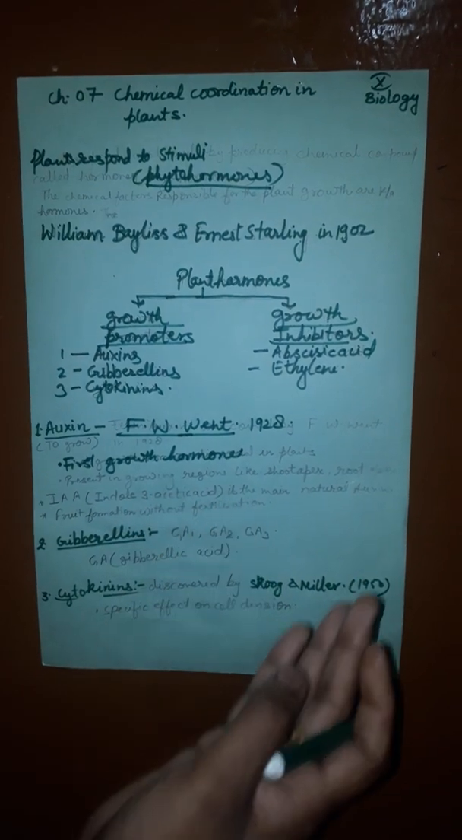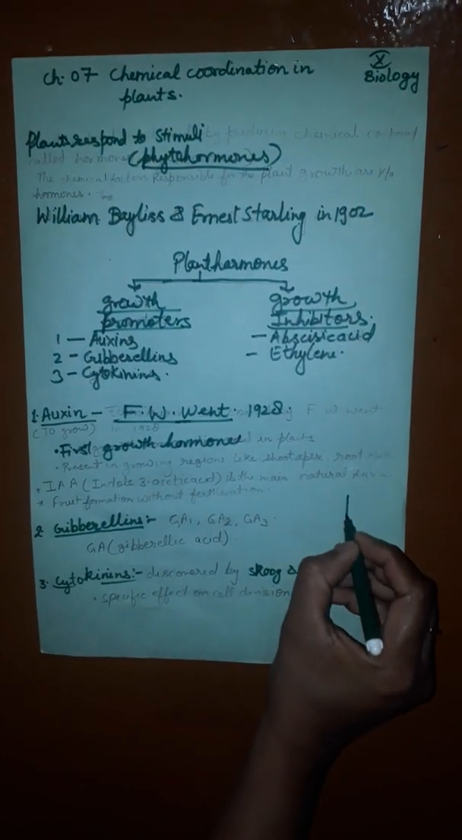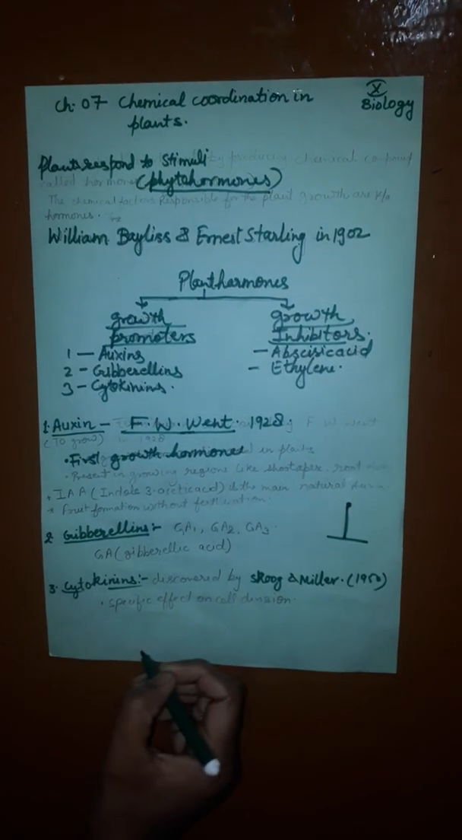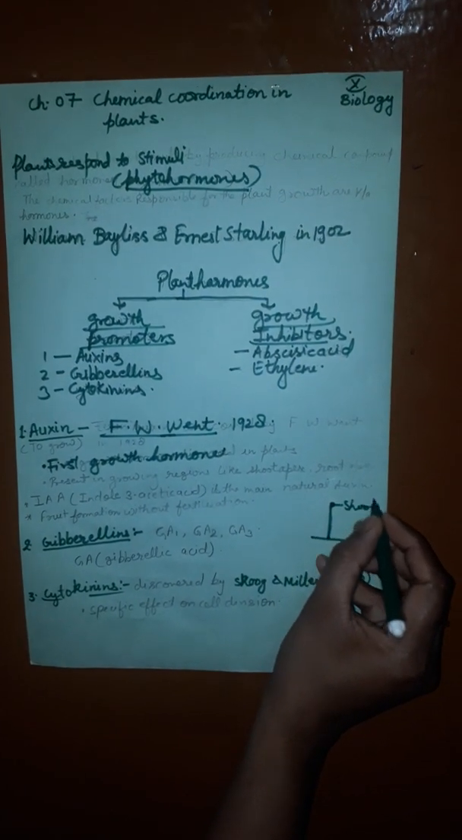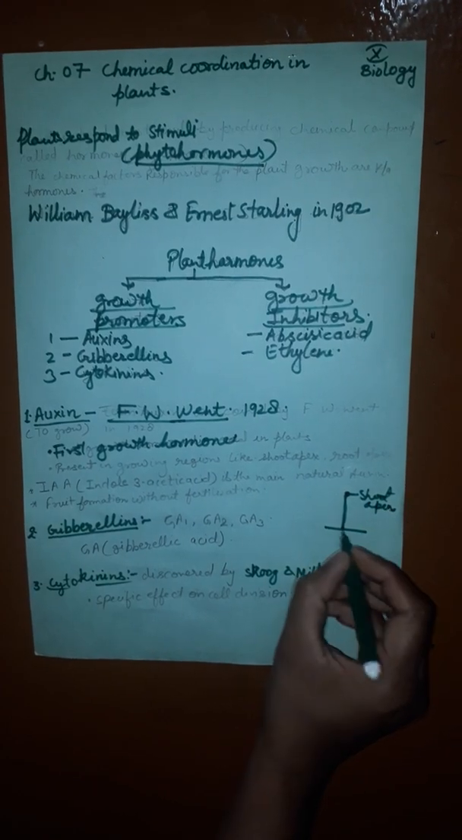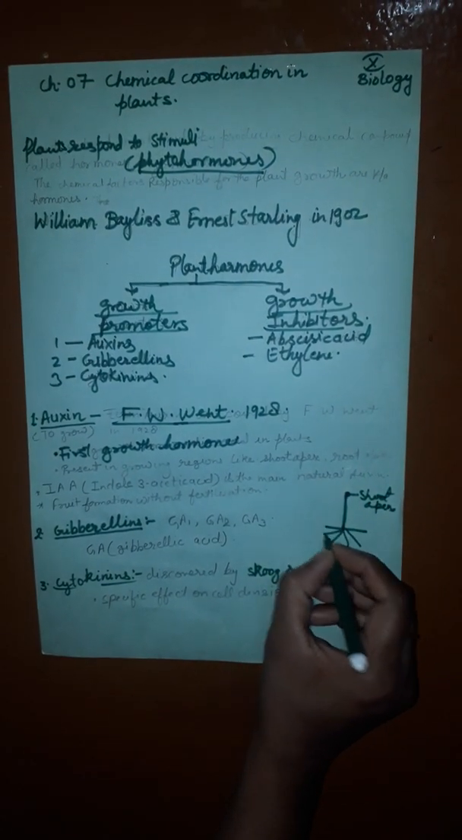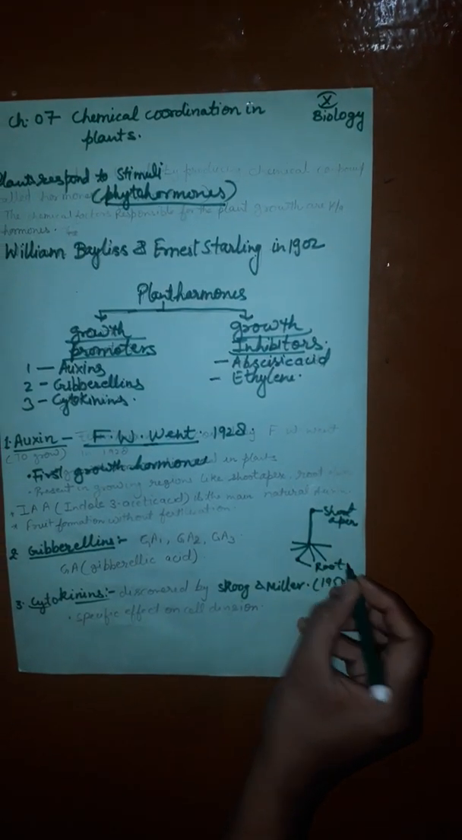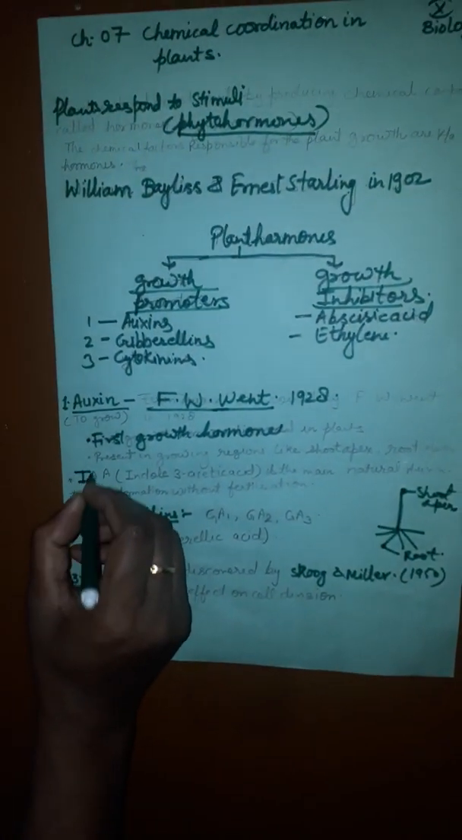Where is it present in the plant body? It is present in the growing regions like shoot apex and root apex. Where is the shoot apex? Suppose this is a plant, the tip of the shoot is the shoot apex. And what is the root apex? This is the root and this point is called the root apex. And a natural auxin, name one natural auxin, that is IAA.